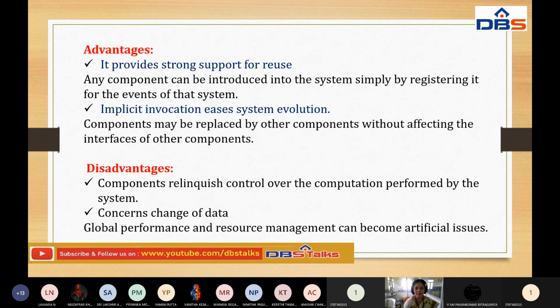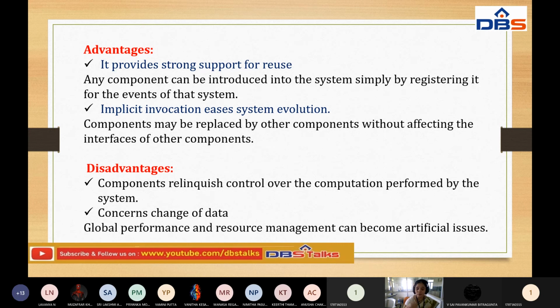Components may be replaced by other components. How will it be easy to evaluate the system? Remember the point about the existing components in pipes and filters: we can't change or delete the existing filters. If you want to add some features or modifications, we have to keep the existing filters as they are, and add the other filters to them.